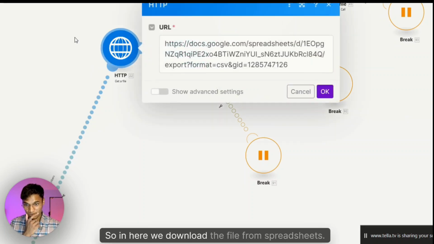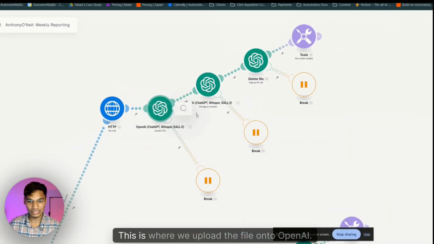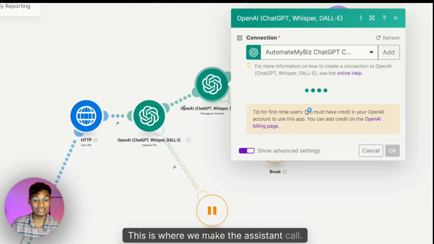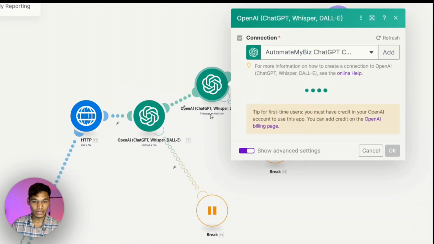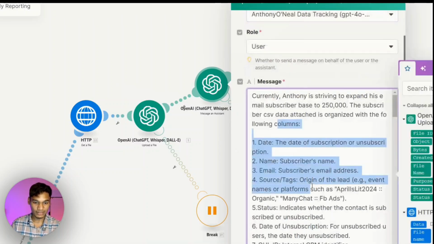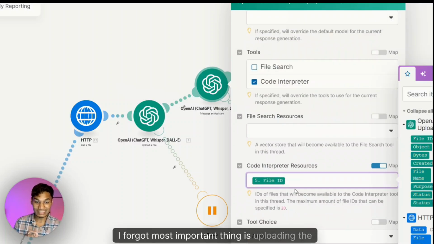So in here, we download the file from spreadsheets. You need to use this to download the file. This is where we upload the file onto OpenAI. This is where we make the assistant call. So make sure it's an assistant call, not a chat completion. And we choose the assistant that we built, and we give it the prompt. And I forgot, the most important thing is uploading the file.